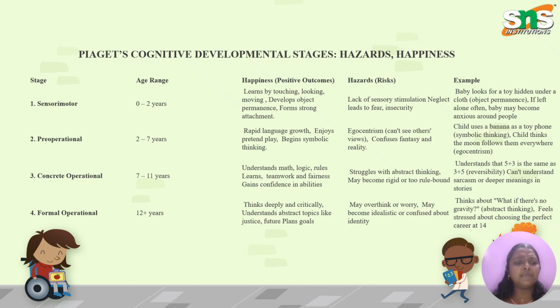Next is the pre-operational stage. This age ranges from 2 to 7. During this stage, rapid language growth, enjoys pretend play, and begins symbolic thinking. Their language development will be rapid. They will talk, their speech will develop automatically. They will enjoy playing with other children and with their siblings. They will start thinking, and curiosity and creativity will all start developing.